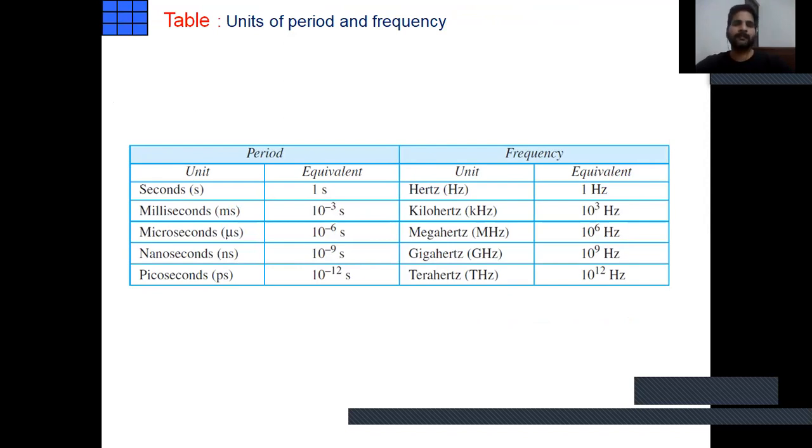If the period is a microsecond, 10 to the power minus 6 second, the frequency is megahertz, equivalent to 10 to the power 6 hertz. If a nanosecond, equivalent to 10 to the power minus 9 second, the frequency is measured in gigahertz, which represents 10 to the power 9 hertz. Picosecond is 10 to the power minus 12 second, so the frequency is terahertz, THz, equivalent to 10 to the power 12 hertz. So this table gives the units of period with respect to frequency.